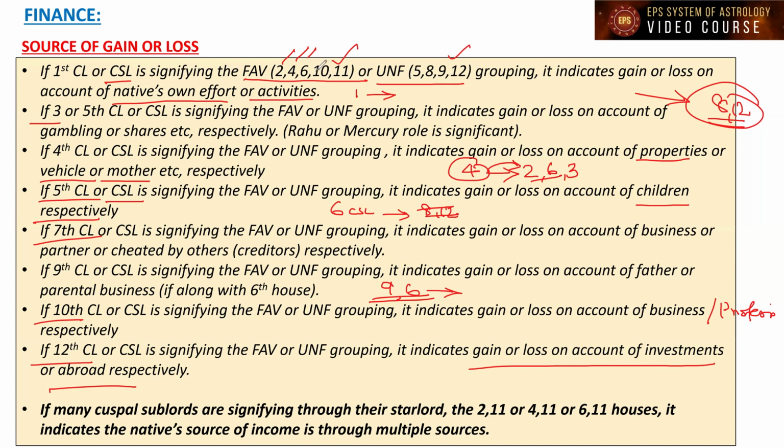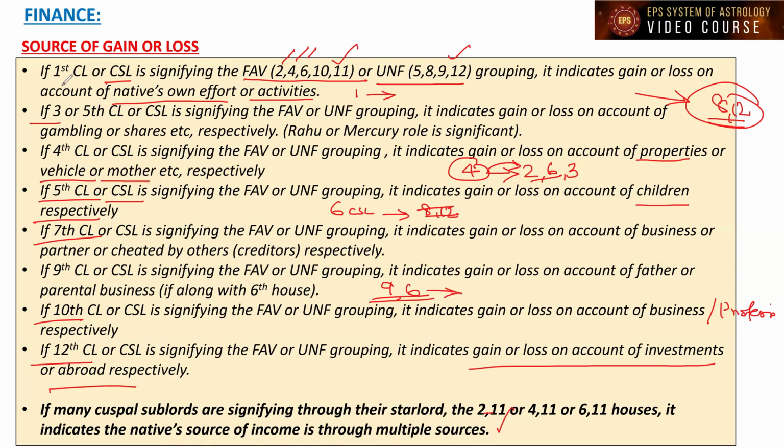So these houses signified are favorable to the financial prospect. It is favoring the gain and earning, right? Similarly on the unfavorable side. If many cuspal sublords are signifying through their star lord, and sublord, the same point I was telling about individual houses, second house or 11th house, 4 or 11 or 6, 11 houses, it indicates the native's source of income will be through multiple sources, right?